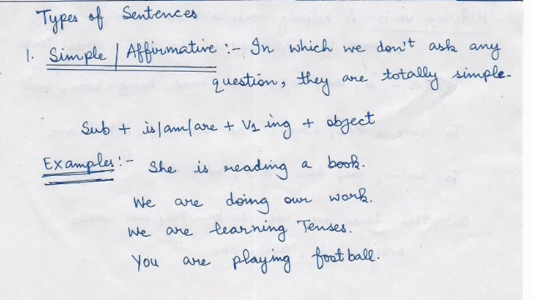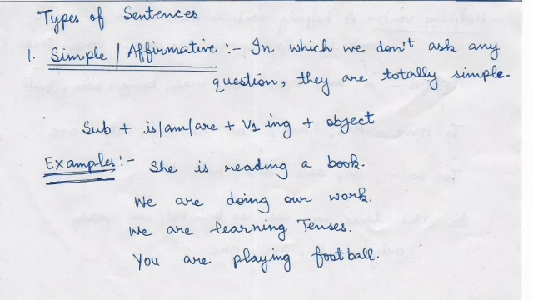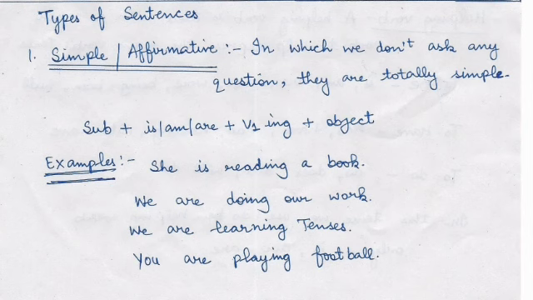Now look at the examples. She is reading a book. She is singular, so that's why we have used the helping verb which we use with the singular subjects. Next is we. We is plural, so we have used are. We are doing our work. The form is do, and we have added ing to the first form. Doing our work means that at present we are doing. We are learning tenses. That means at present we are learning.